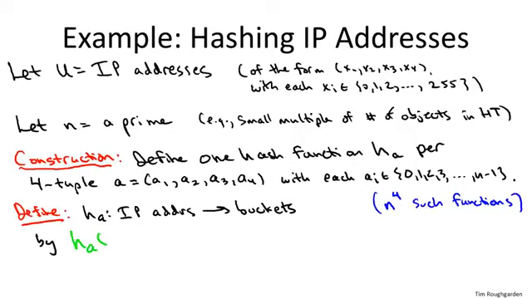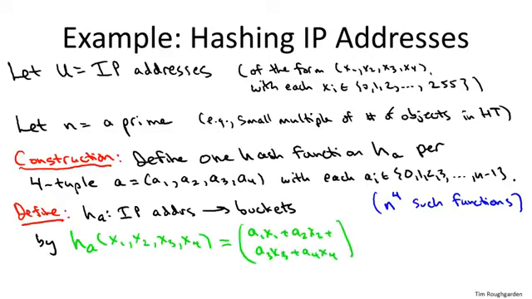So that is, we take a1 times x1 plus a2 times x2 plus a3 times x3 plus a4 times x4. Now, of course, remember the x's lie between 0 and 255. The AIs lie between 0 and n minus 1, so say 0 and 996. So you do these 4 multiplications and add them up, you might get a pretty big number. You might well overshoot the number of buckets n. So to get back in the range of what the buckets are actually indexed, at the end we take the modulus, the number of buckets. So in the end we do output a number between 0 and n minus 1 as desired.